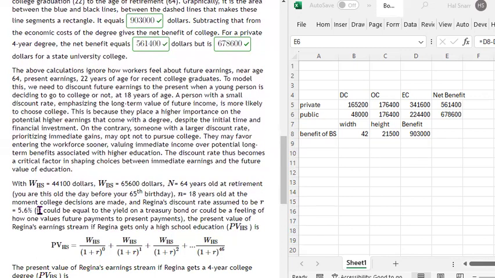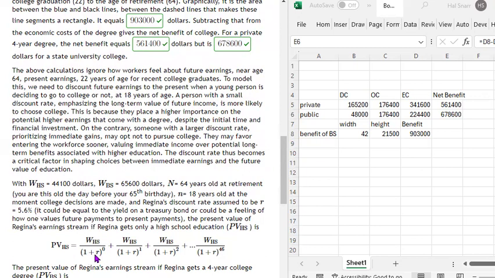Okay, so with all those things, the present value of Regina's earning stream, if Regina gets only a high school education, is the following equation here, right? So in the 18th year, we don't give the discount rate any credence, right?